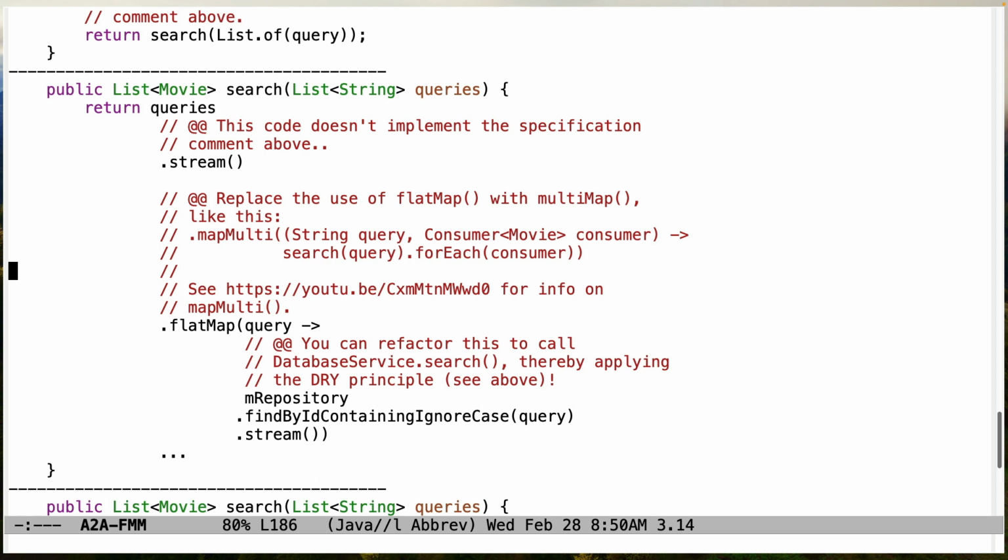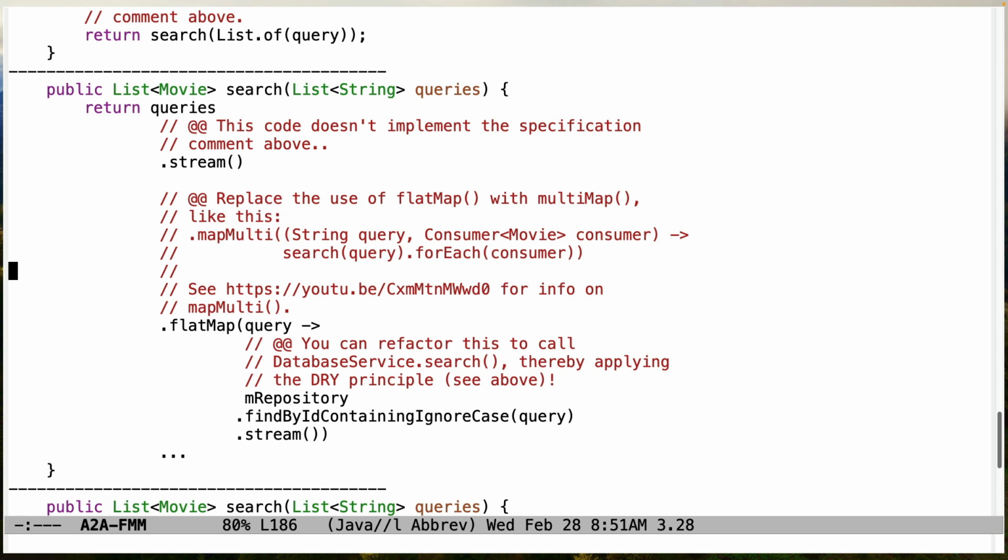First thing to note, make sure you read the specification comments carefully. This implementation, which uses stream, doesn't fulfill the specification comment which said to use a parallel stream, number one. Number two, and I only realized this myself, so my fault as much as anything, you can't use flatMap with parallel streams for a wide range of reasons. If you want to understand why, go watch this video, the link that's shown there, which explains the issue.